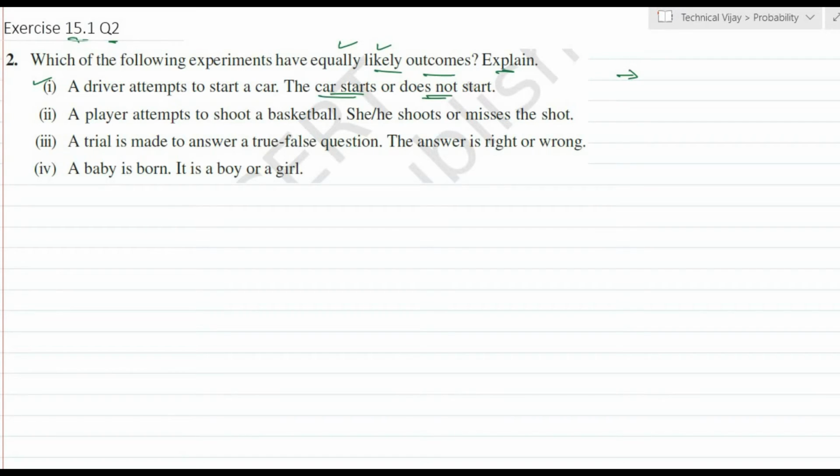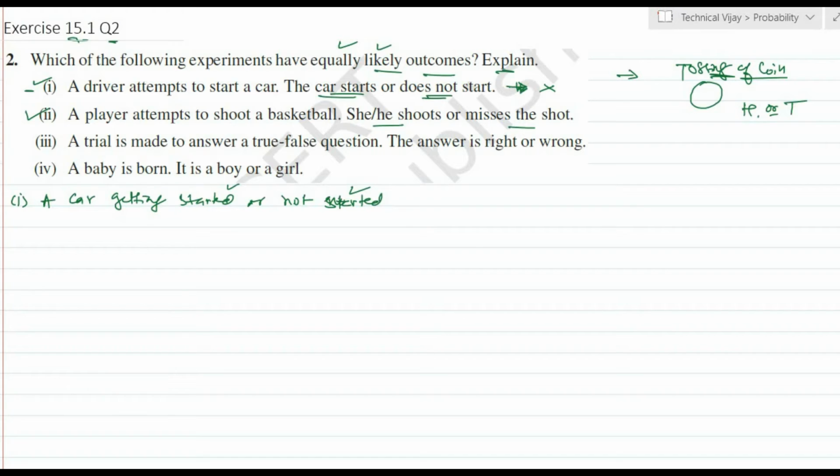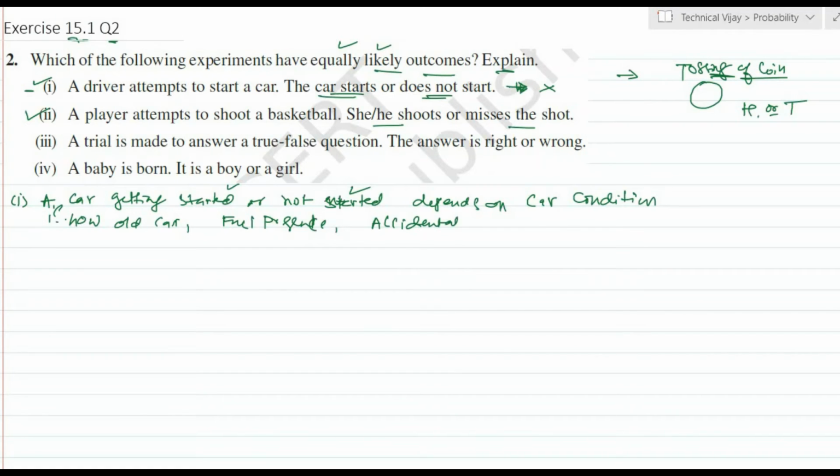The car will start or will not start depending on the condition of the car. So this is not an equally likely outcome. A car getting started or not depends on the car's condition, that is how old the car is, fuel presence in the car, accidental status. Like this, so many other factors affect the car starting. Hence this is not an equally likely event.